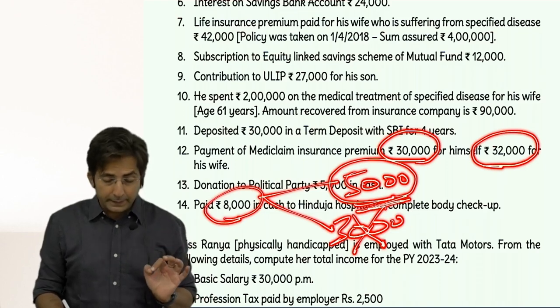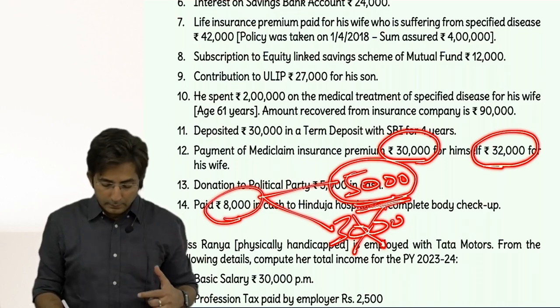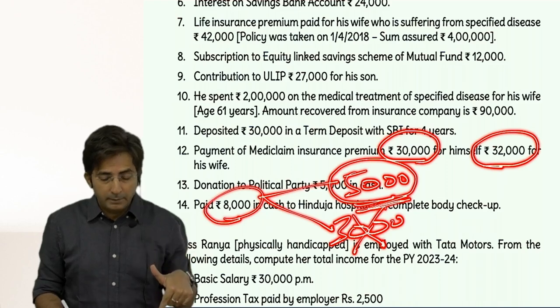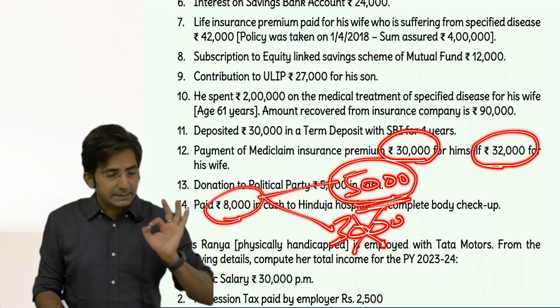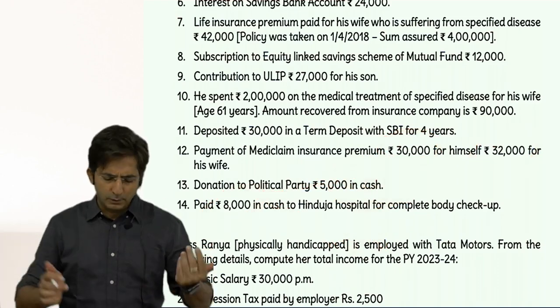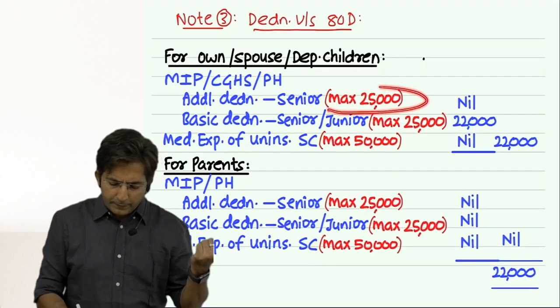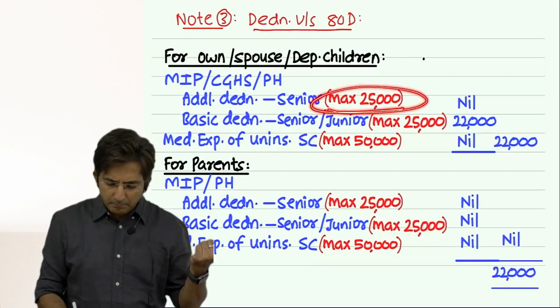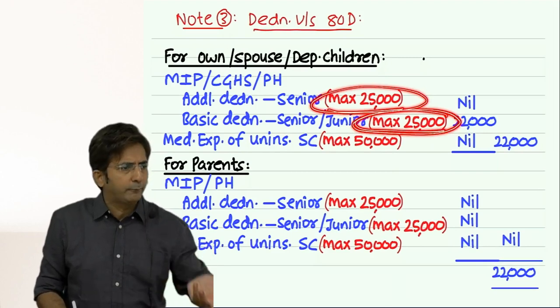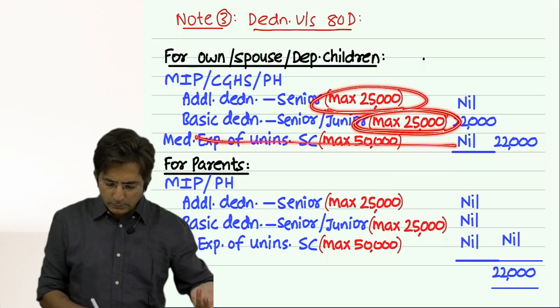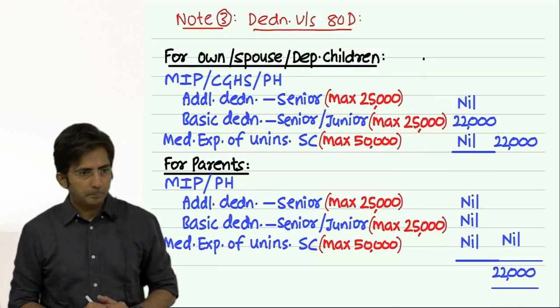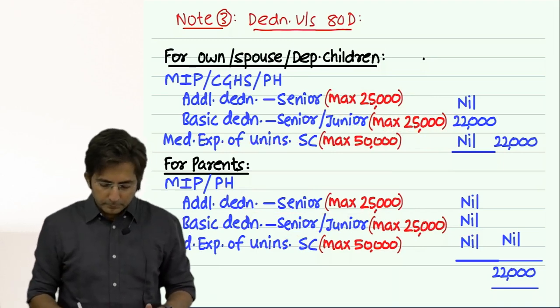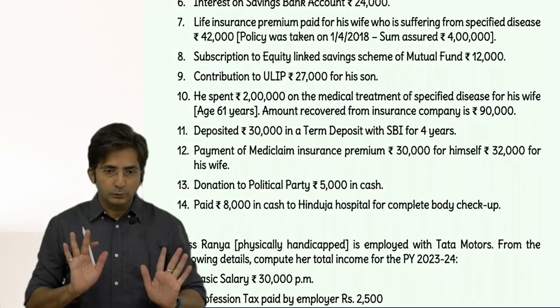But technically speaking, what is the qualifying amount? 5,000 from preventive, 30,000 of his mediclaim, 32,000 his wife's mediclaim. So in all it comes to 67,000. But out of 67,000, first you take 25,000 additional deduction, then the balance in basic, but that also you can take 25. And rest all amounts we don't have in the question. So total will be 50,000. Okay. So 80D will be 50,000, right?